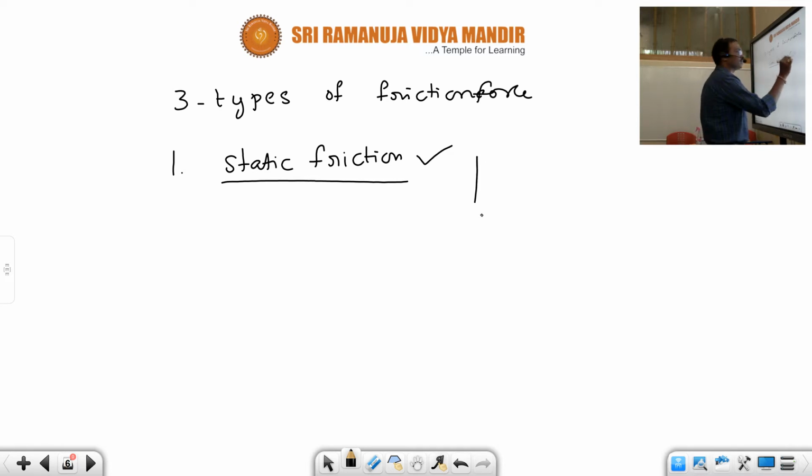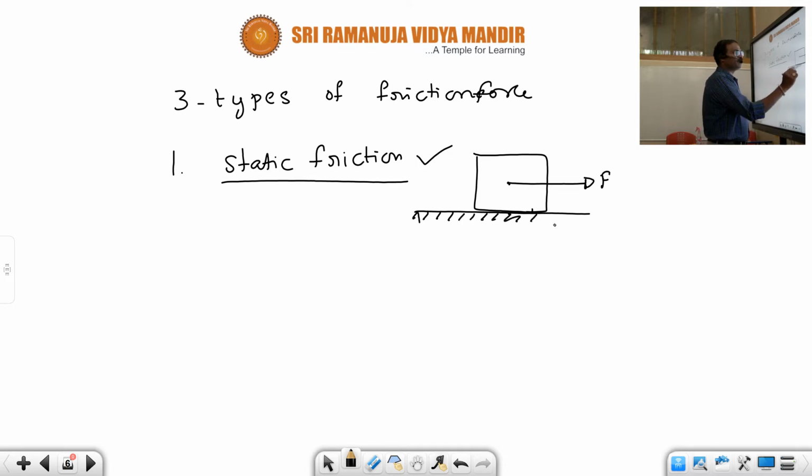How does it become static friction? Here a block is at rest on a rough horizontal surface, and I have applied an external force F. Automatically a force acts in the opposite direction to the applied force, tangent to the surface. That is called static friction. In the next slide we are going to see what the value of the static friction is, and how the static friction depends upon the applied force.